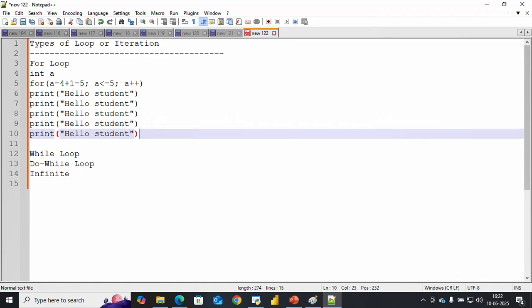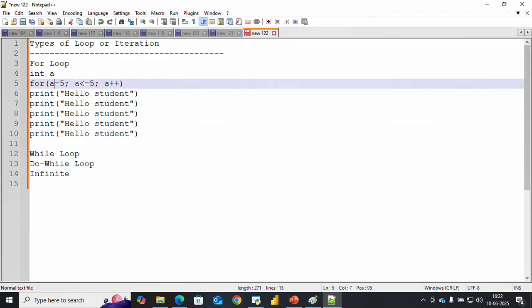Now a equals to 5, a less than equals to 5. So now see, both conditions are satisfied here. Okay, then now my condition is satisfied, and now I will exit from the loop.